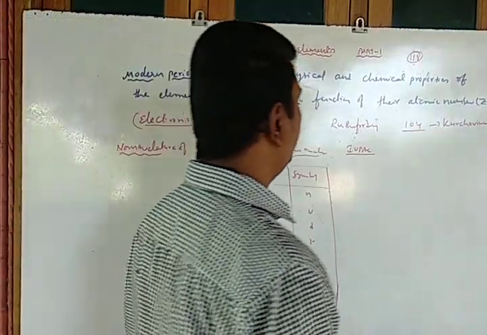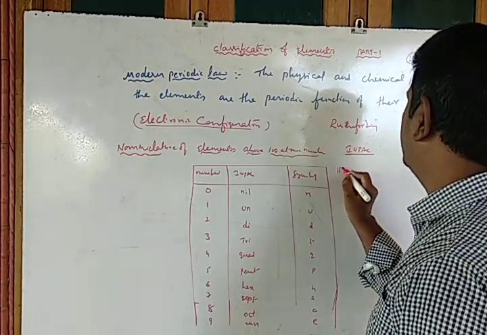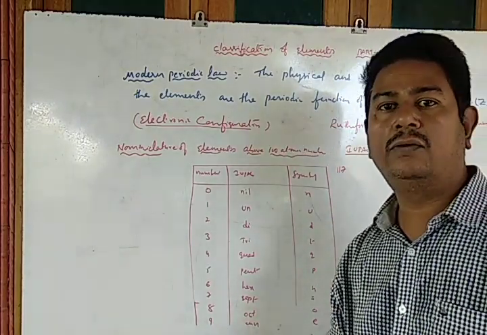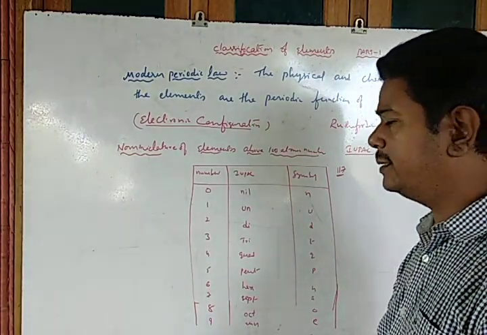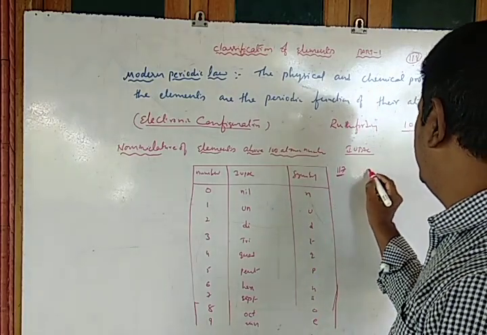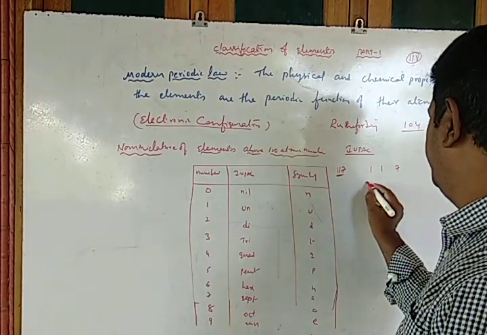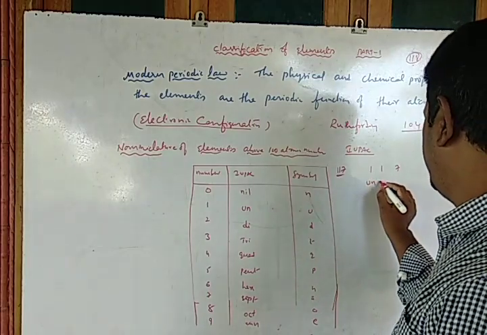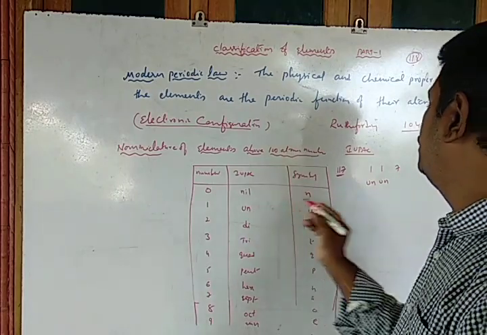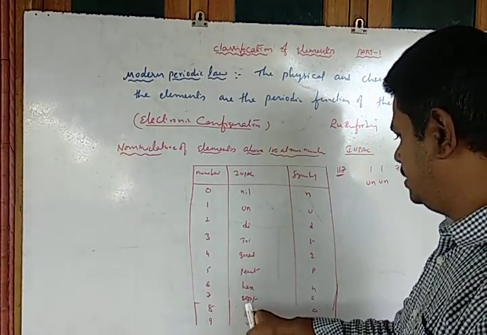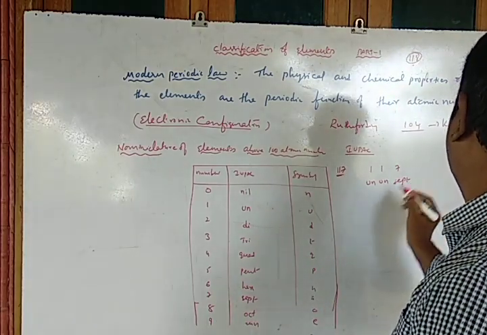For example, if you want to write atomic number 117, how can you write this? 1 is represented with UN, another 1 with UN, and 7 with septa.